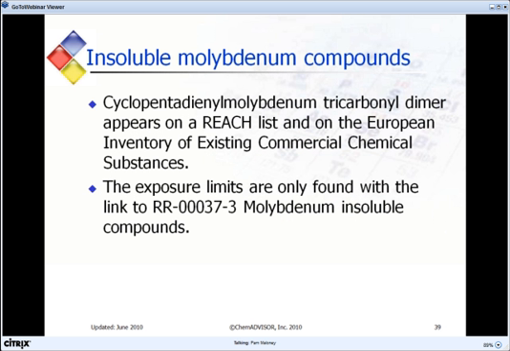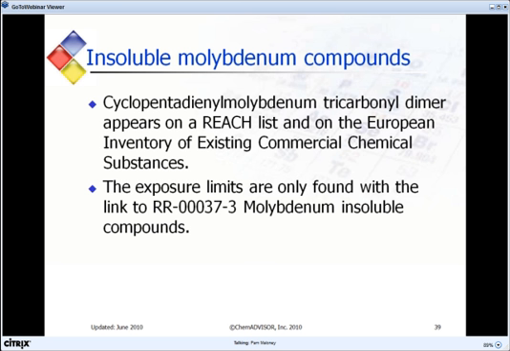If you expand the search results for this specific CAS number, you would find that cyclopentadienyl molybdenum tricarbonyl dimer appears only on a REACH list and on the INEX inventory. There are many more listings for insoluble molybdenum compounds than there are for our specific chemical of interest. All the listings for insoluble molybdenum compounds are relevant for our specific chemical and are important to consider when writing a safety data sheet or evaluating the regulatory requirements.